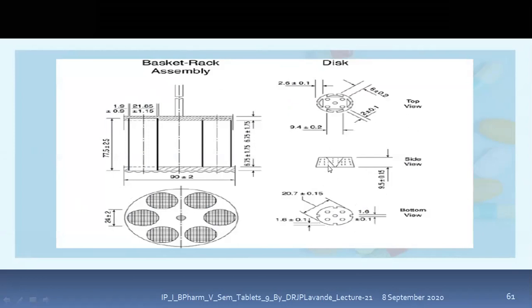This is the side view, and you can see the top view, side view, and the bottom view. And you should know all these particular values. These are also asked in the GPAT examinations. So you should be thorough with all these. You should go on drawing these again and again. Then and only then will you become well versed in the details of all these concerns.